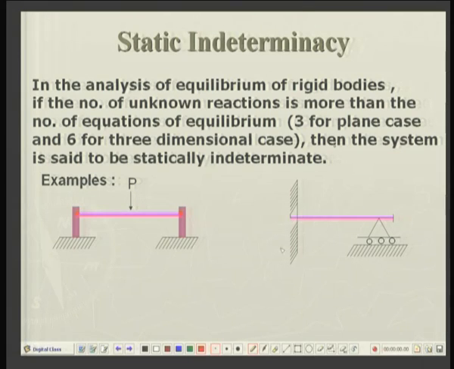Another possibility is a beam which is fixed into the wall, that is, it is grouted into the wall as shown over here, and on the other end it is also supported on a roller support. Then we have said that there are 3 reactions at a fixed end: vertical reaction, horizontal reaction, and a moment reaction. So, 3 over here and 1 reaction from here. So, the total number of reactions is 4. Number of available equations of equilibrium are 3. Again, we have an indeterminate problem.